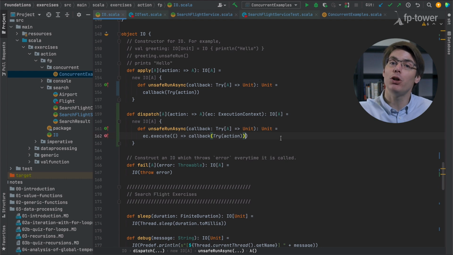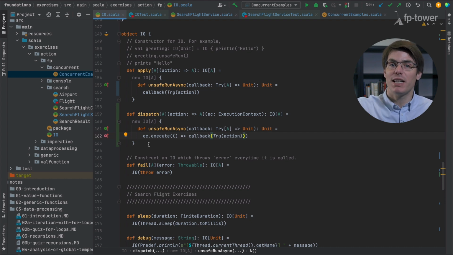And this is something we couldn't do with the previous implementation. Here we can see an important difference in design between I/Os and Futures. Futures always dispatch the execution to a thread pool, while I/Os may or may not do this. It's completely up to us. This is a very important point with regard to achieving maximum performance.